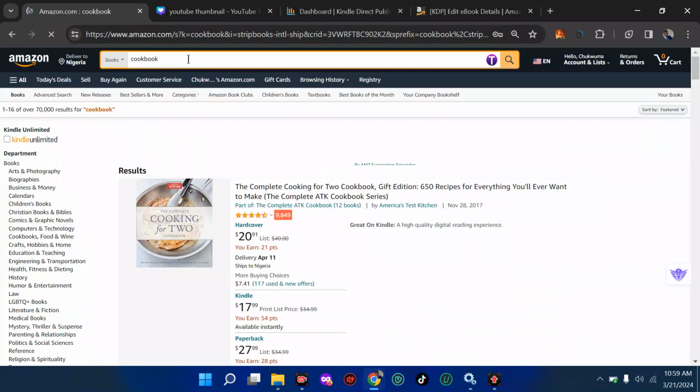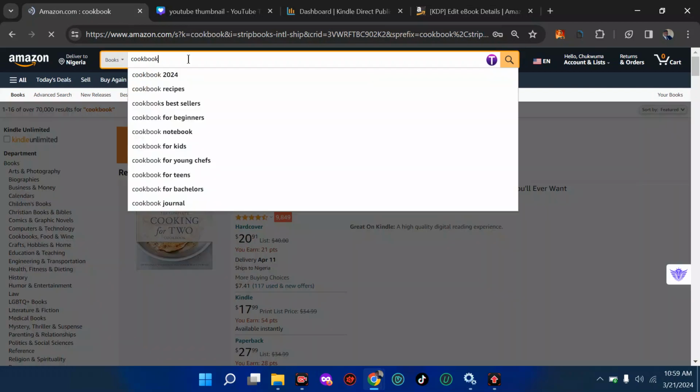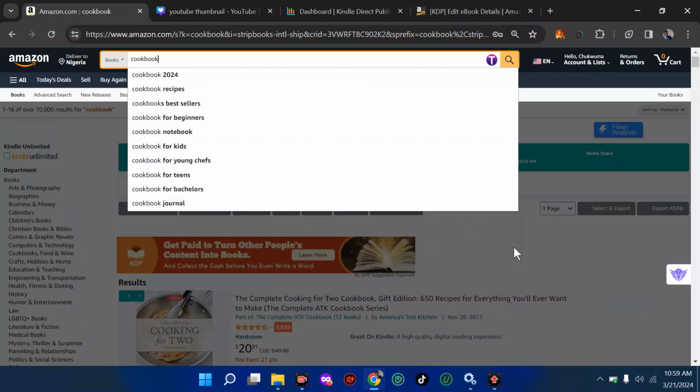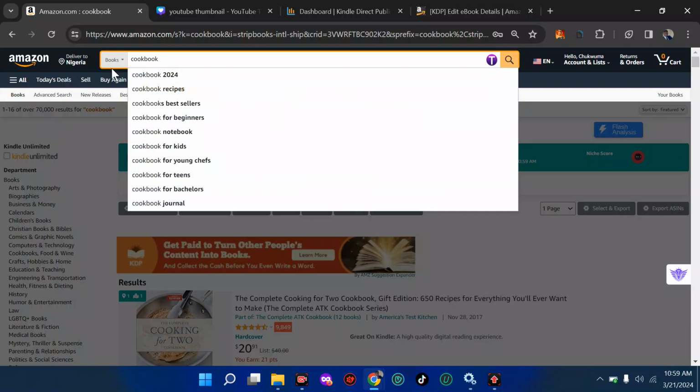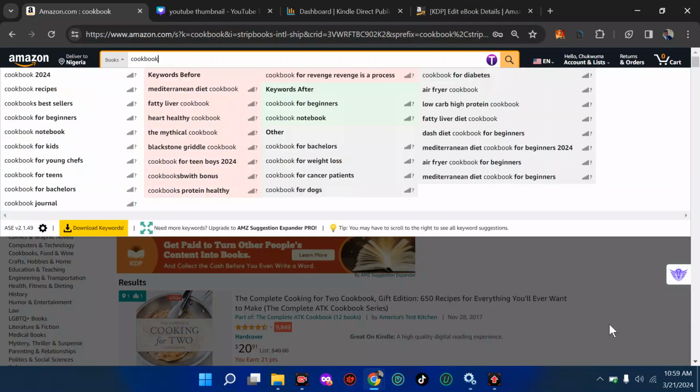That means there will be a lot of people who have added this word cookbook either to their description, their title or subtitle, their 7 backend keywords, or even down to the category. So Amazon is going to index the word cookbook and try to rank which book should pop out first on the first page. So what is the first book that comes when we type in cookbook? Over how many results here? We have 70,000.